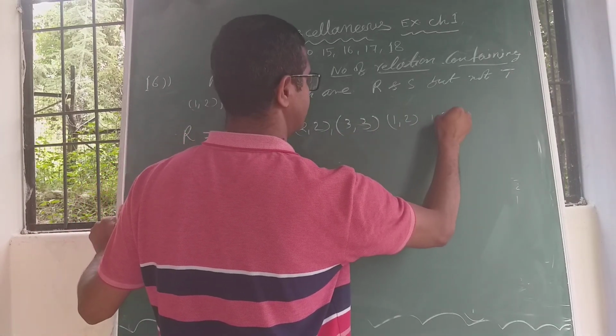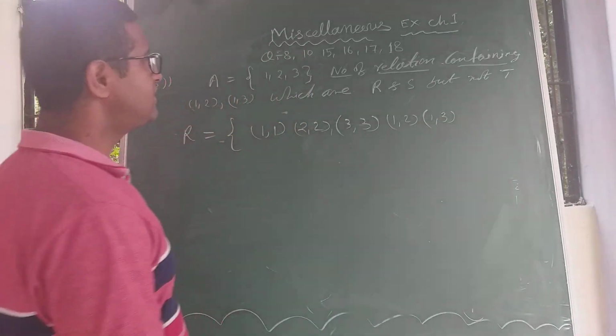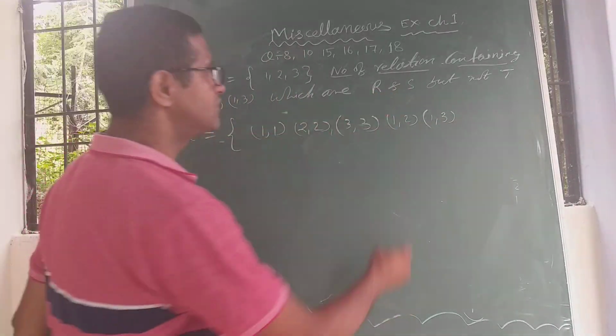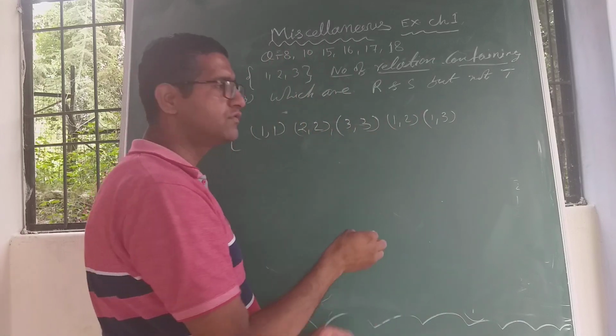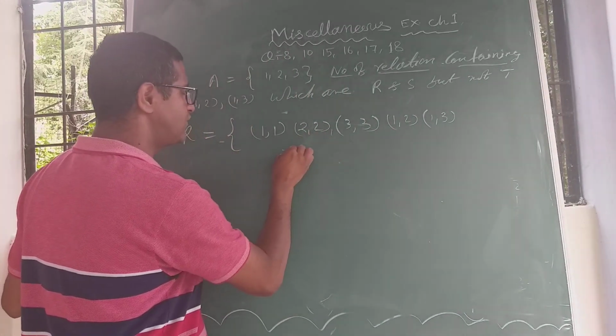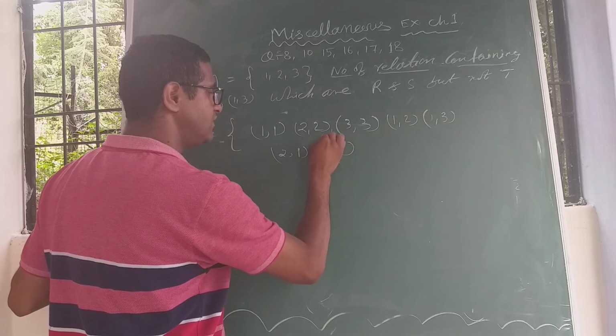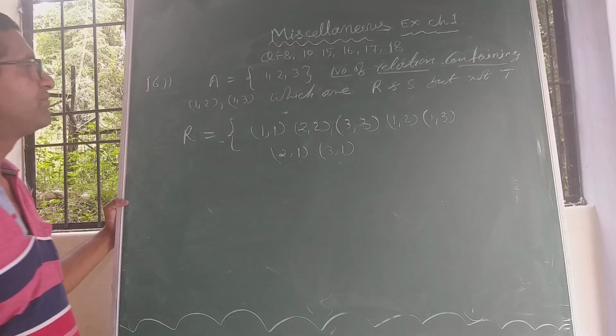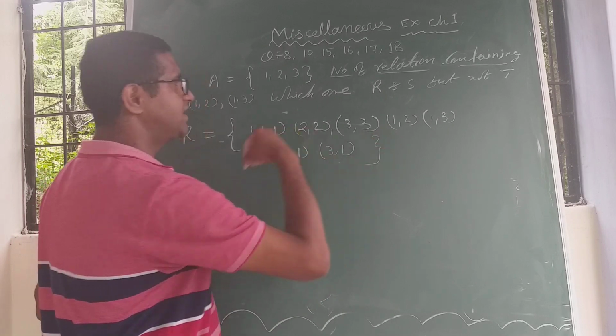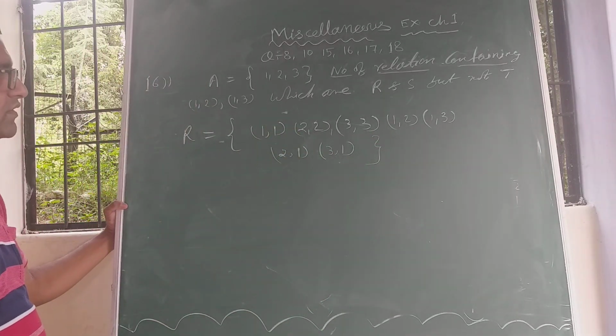Right? Reflexive and symmetric, and (1,2), (1,3). Since it is symmetric as well, if we have (1,2), it is essential to write (2,1). If (1,3), then you can write (3,1). Now check whether it is transitive or not.